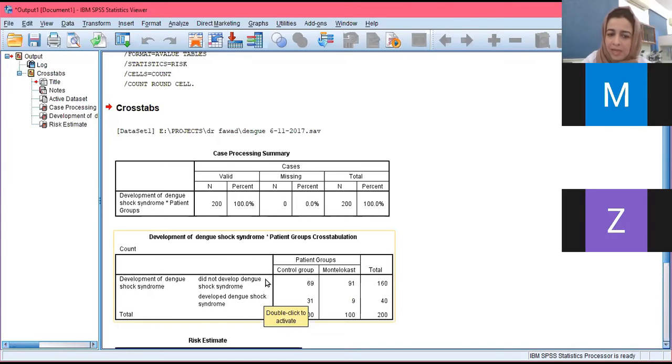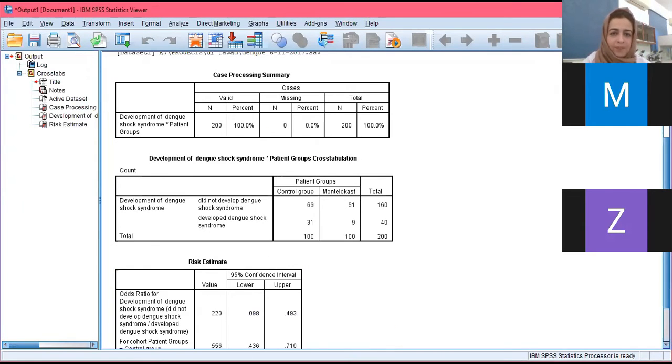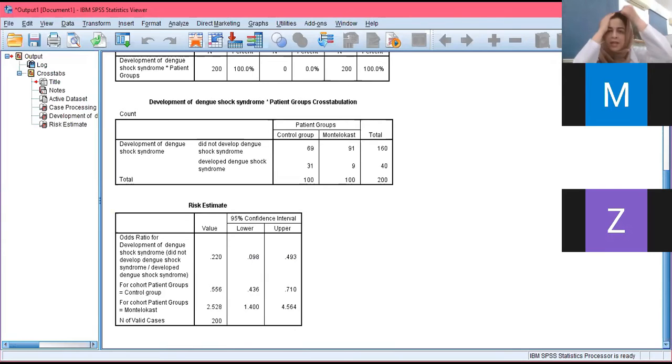So patients did not develop the outcome, i.e. did not develop dengue shock syndrome, and the lower row is of the patients who did develop dengue shock syndrome. Now, obviously, like I mentioned before, SPSS is a computational program. It will give you results, whatever you put in it, but it's up to us to be able to utilize those results and interpret them.